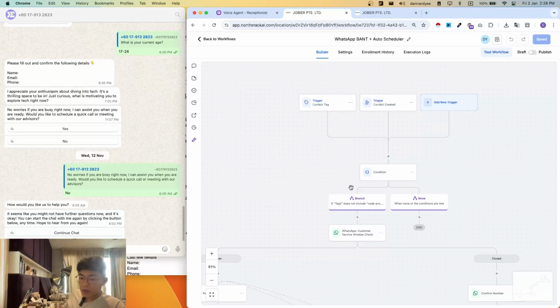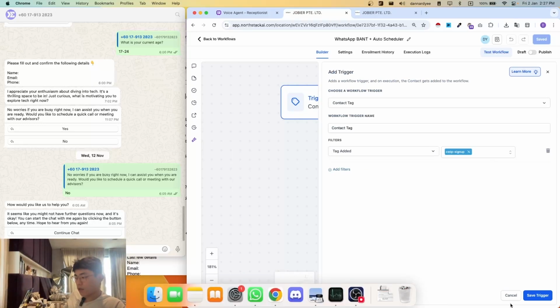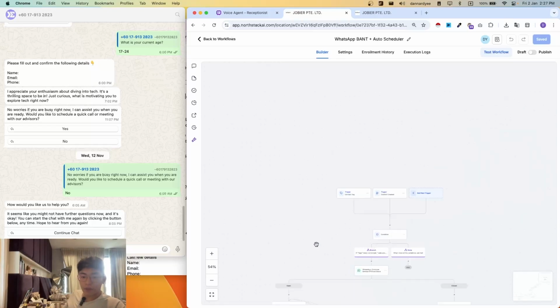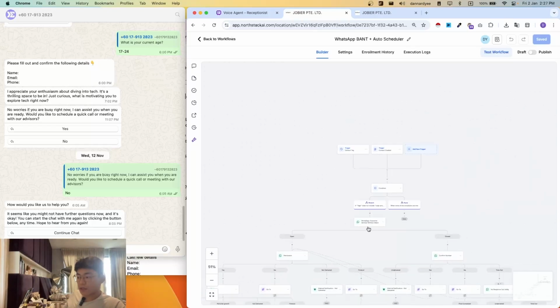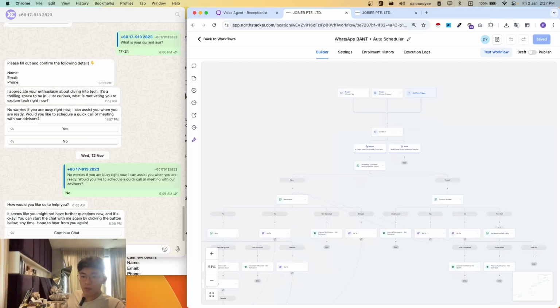You can always just remove this tag, which says DP sign up, and then reattach it to refresh this whole workflow for them. Then you just keep them updated and also ask them whether or not they're still interested in going with you guys.